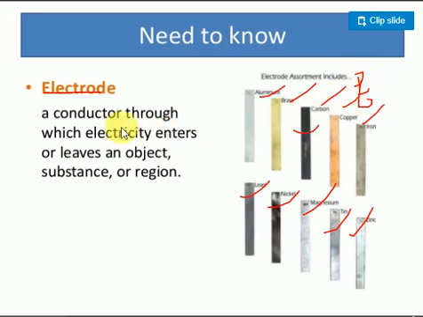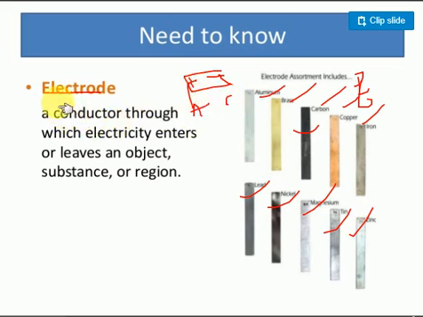The electrode itself doesn't have any charge; the charge depends on the connection with the battery. Suppose the battery has a positive terminal and a negative terminal. In an electrolytic cell, the positive terminal is the anode and the negative is the cathode. In an electrochemical cell, the anode has negative charge and the cathode has positive charge.